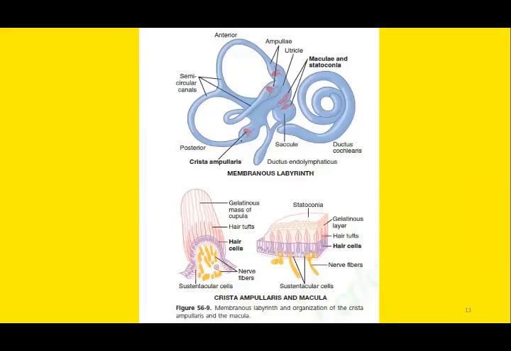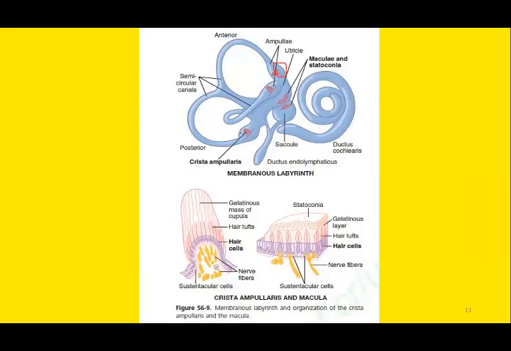Here you can see the membranous labyrinth. These dilatations are known as the ampullae. Here is the junction between the vestibule and the semicircular canal. This is the ampulla.